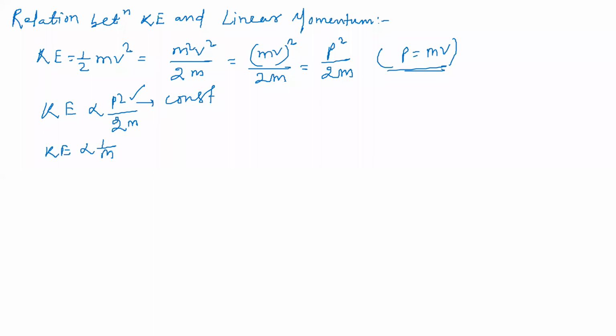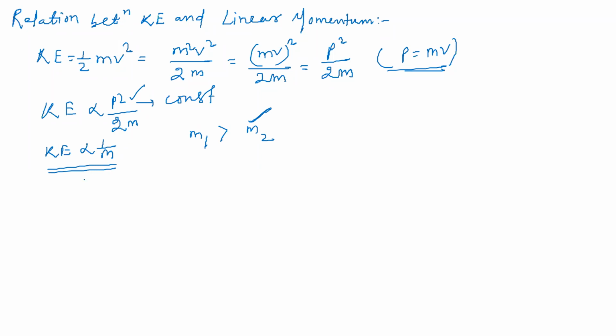So that's why, if two bodies of different masses, one body m1 and another body m2, with m1 greater than m2, have the same momentum, which one has more kinetic energy, students? m2, which has less mass. Yes or no? Because kinetic energy is proportional to 1 by m. Got it?